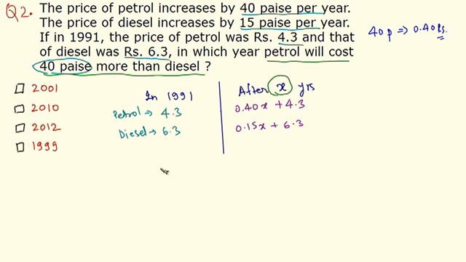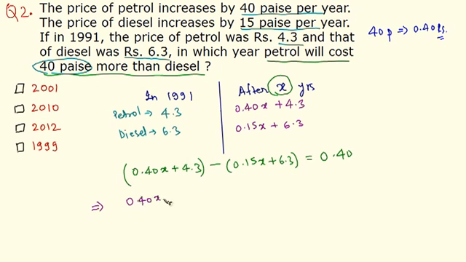So let's write this. We have 0.40x plus 4.3, which is the price of petrol. We are subtracting the price of diesel from that, so 0.15x plus 6.3, is equal to, if we subtract the price of diesel from the price of petrol, we will get 40 paise. So we have 0.40, that means 0.40 rupees. So this becomes 0.40x plus 4.3 minus 0.15x minus 6.3 is equal to 0.40.